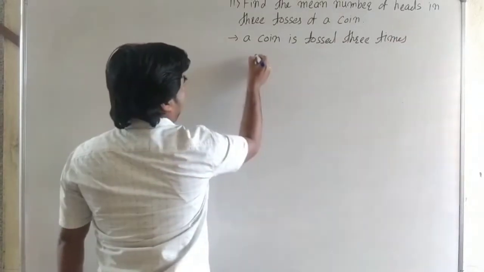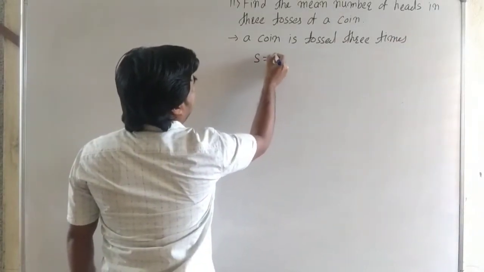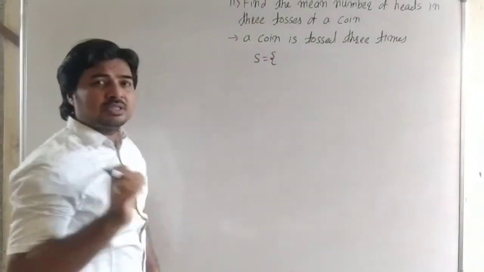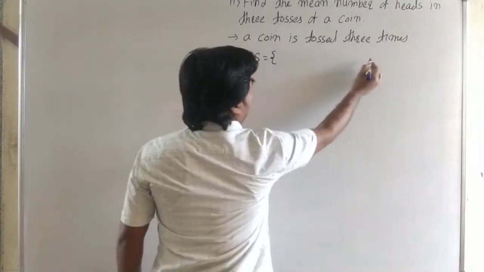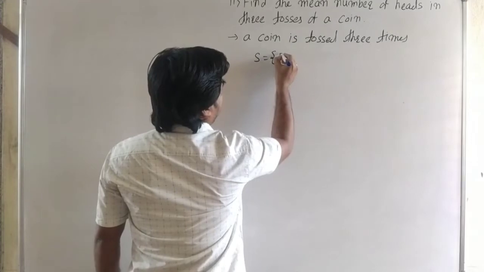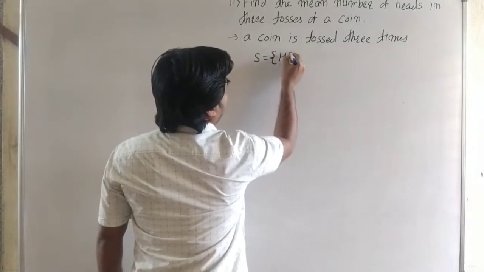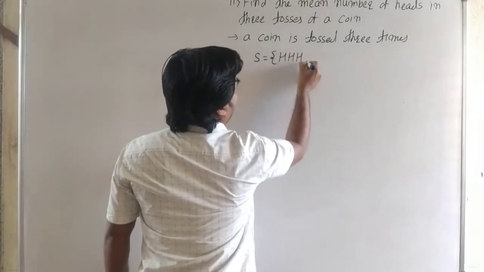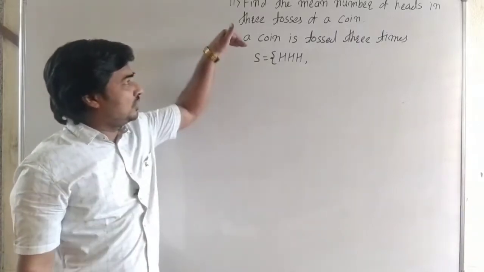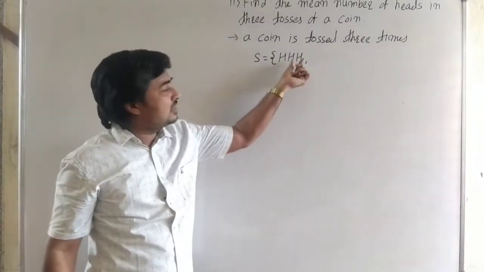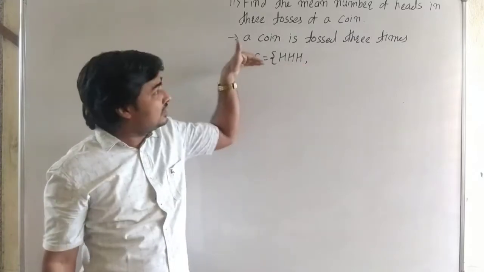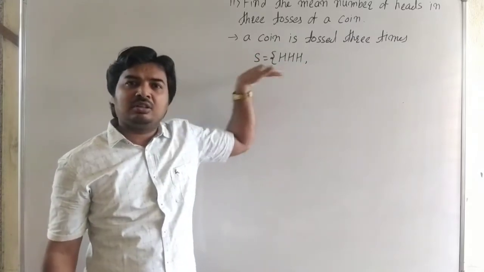Then the total possibilities, see carefully: a coin is tossed 3 times, that means there are 8 possibilities. Here we write the first 4 possibilities, starting from the head. When we toss the coin 3 times, in the first case all 3 get heads. It is H, H and H. All 3 are heads.